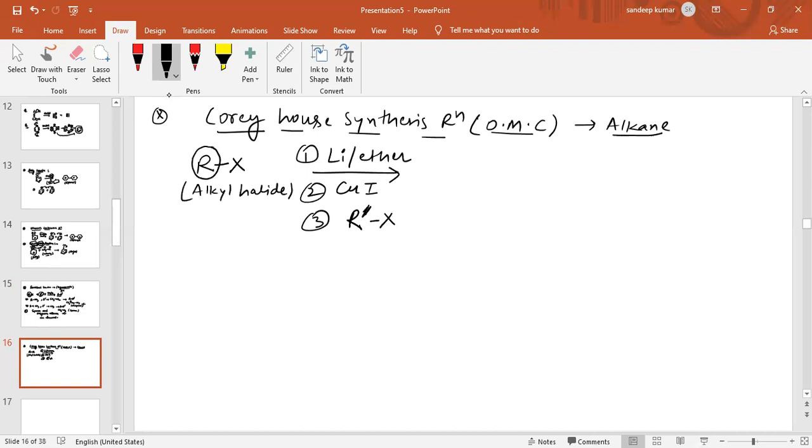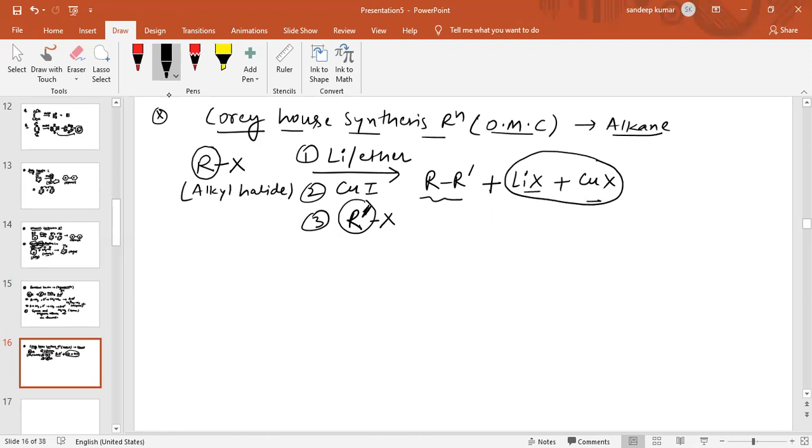This R and this R' will combine and form R-R'. So this is a preparation of alkane. Lithium combines with halogen to form LiX, and copper also combines with halogen; these are byproducts. We do not require the byproduct, we always require the major product, which is alkane.